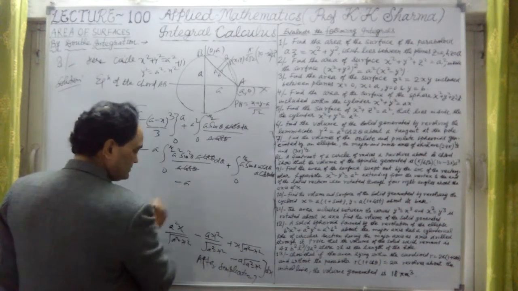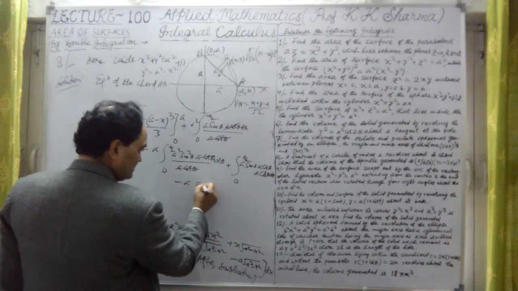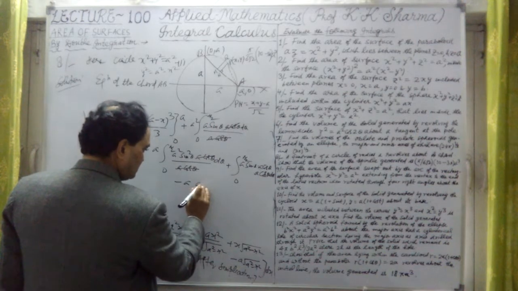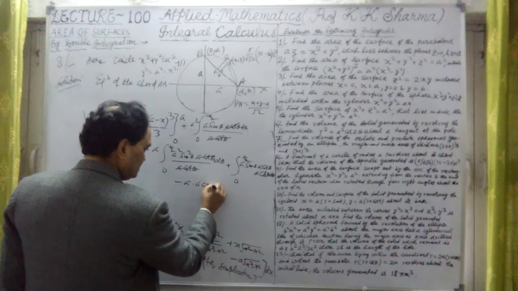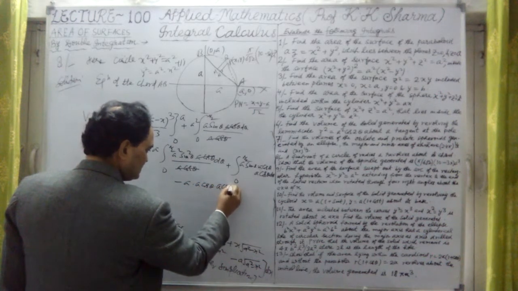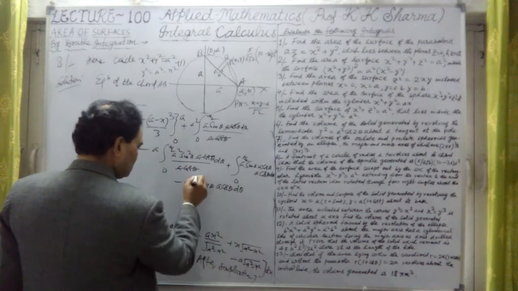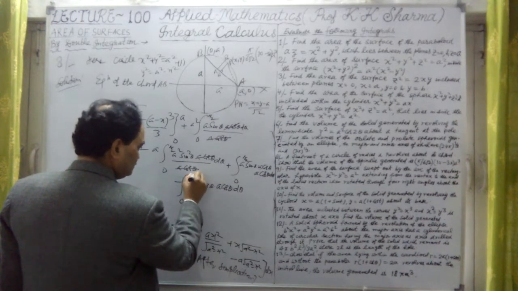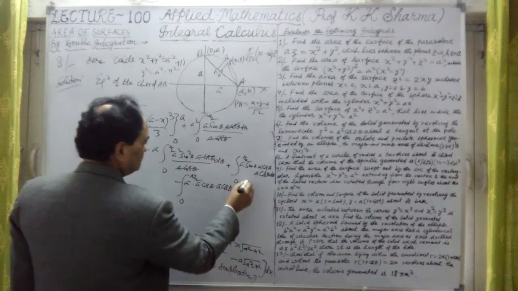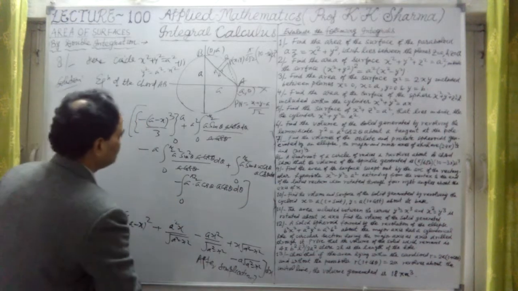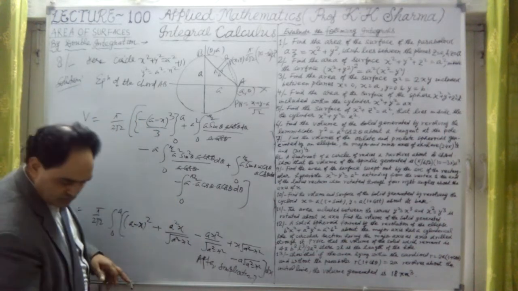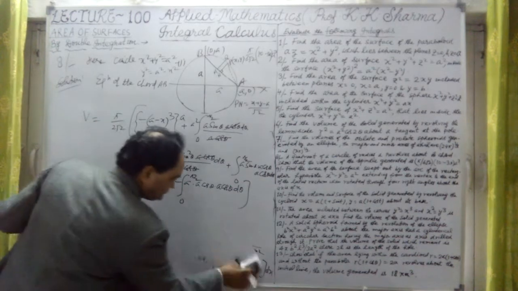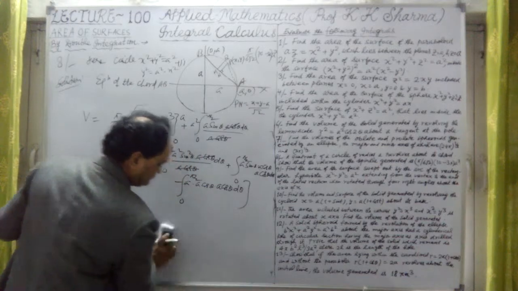Minus a, then the other is a sin theta, a cos theta. A cos theta will come out now, a cos theta into a cos theta into d theta, integration 0 to pi by 2. This is the whole value. This is integrated. Now, after the solution of this whole, let me further solve it.